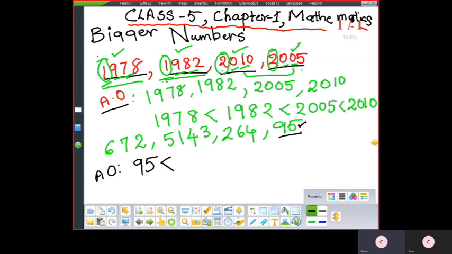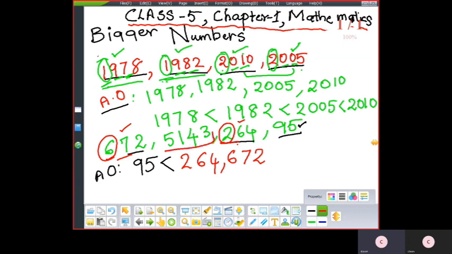So 95. Then what is remaining? Two numbers of 3 digits. Now in these two numbers, you have to identify which one is smaller. First start checking the hundreds place. Here 2, here 6. Of 6 and 2, which is smaller? 2. So you will write 264. Then the next 3-digit number remaining is 670. Now the last remaining is the 4-digit number, 5143.